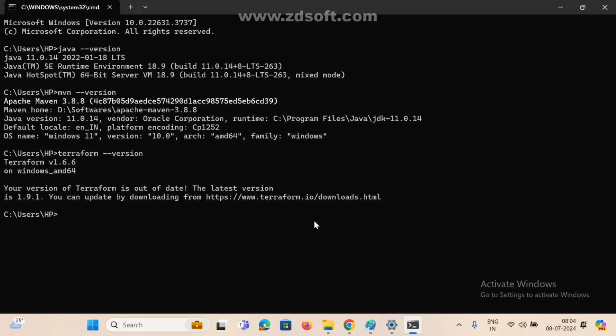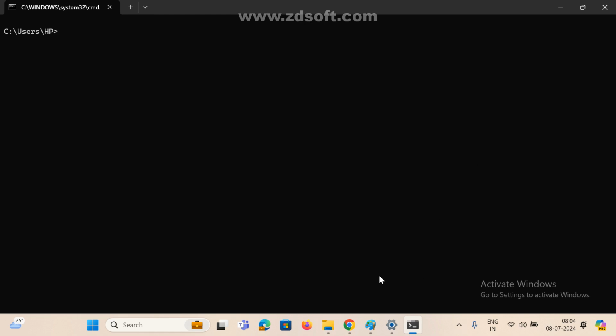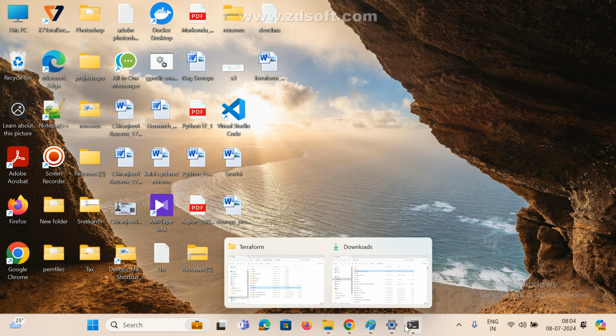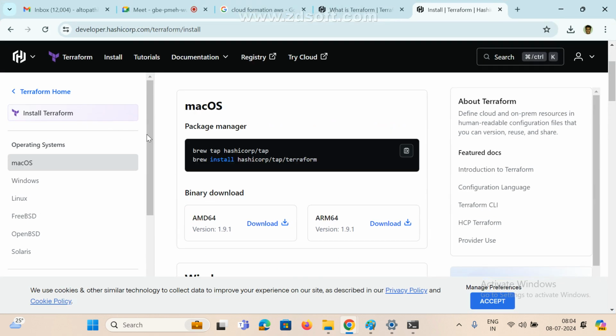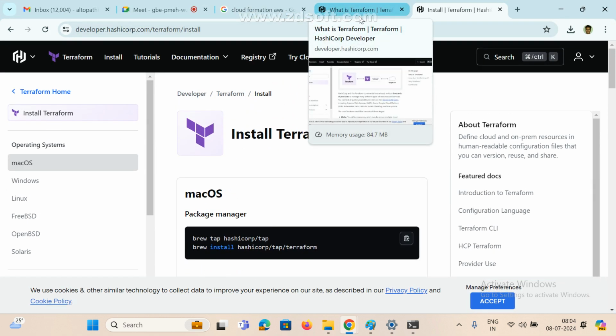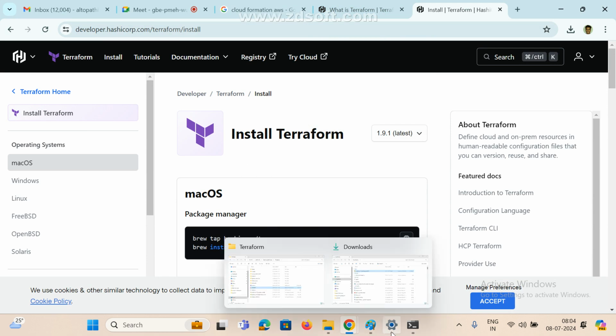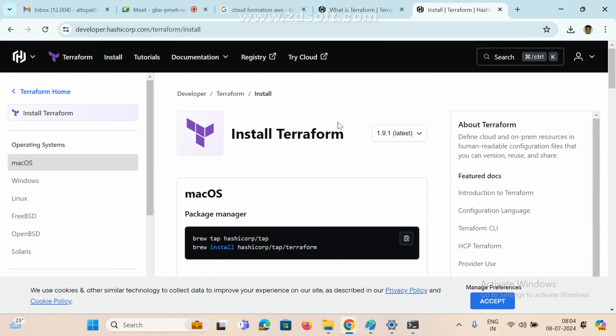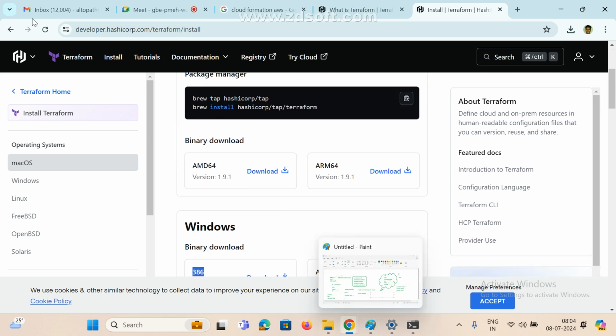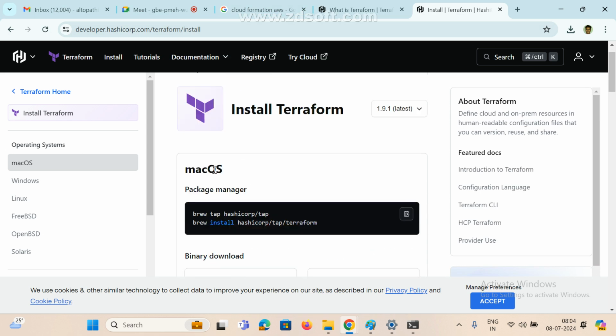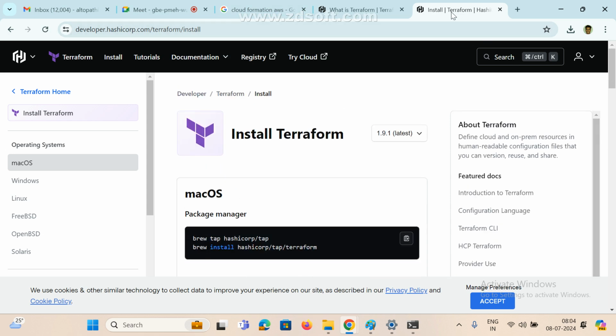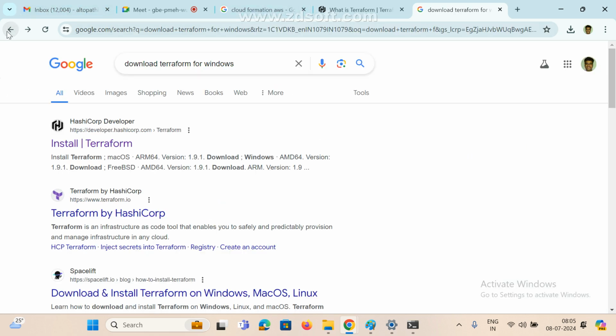Okay, I hope the CLI setup is clear, right? Anyone any doubt here? Now the Terraform setup is ready. How to create Terraform files and how to execute them, I will show in the next class. As of now, anyone any doubt, guys? What is Terraform and how does it work? Just Google it. Everything is available in the official documentation. Don't worry, whatever you want, we can get everything from here only.